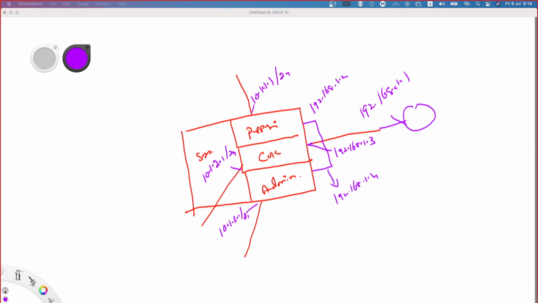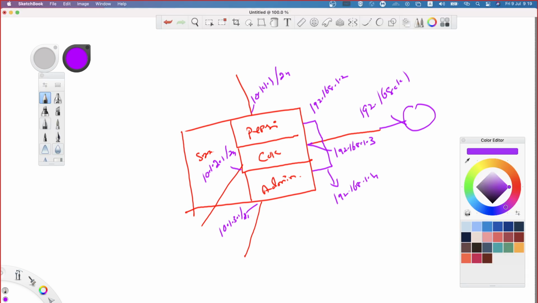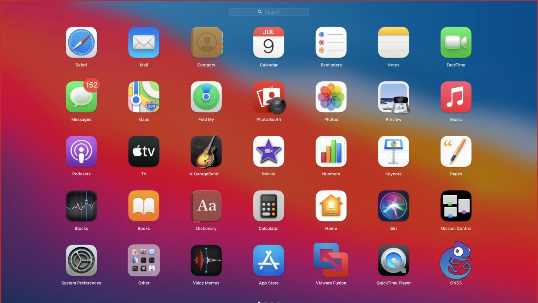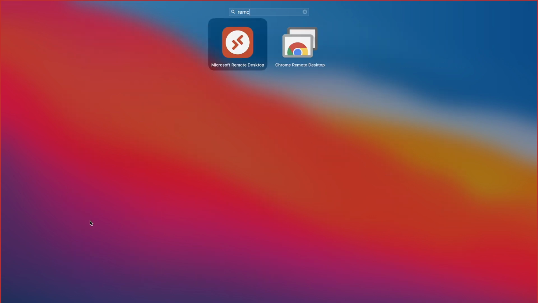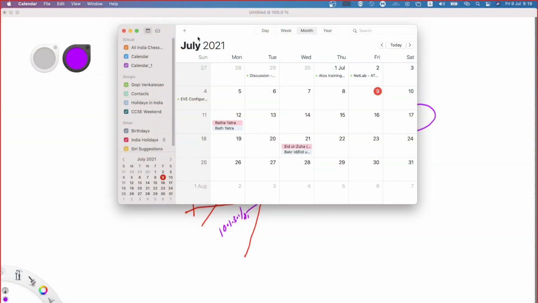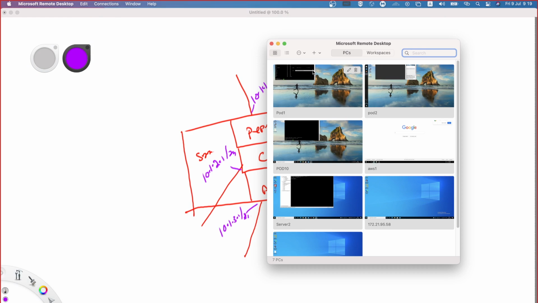Okay. Now, let's go to our setup. Where is my setup? Did I restart it? I'm not sure. Now I am forced to get connected to my physical wireless network to get connected with my server.